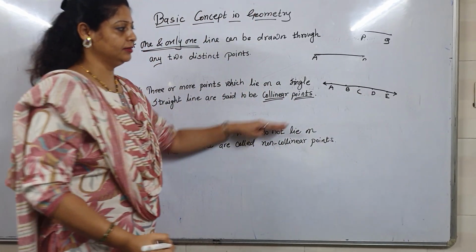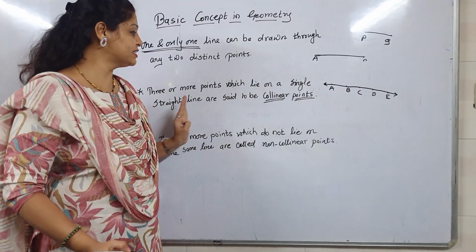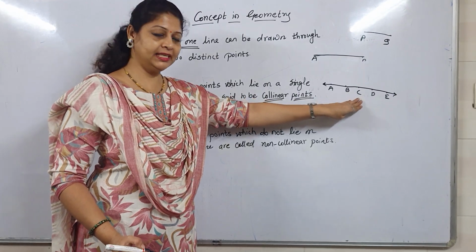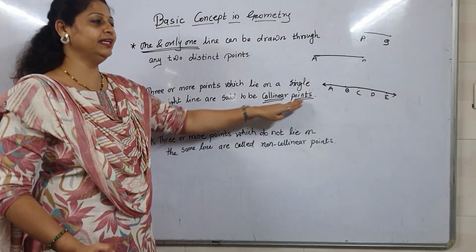Okay, children, see, all the points lie on a single straight line, so point A, point B, point C, point D, point E are called collinear points.